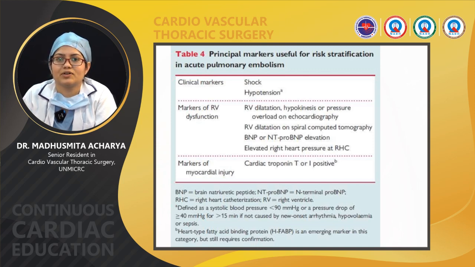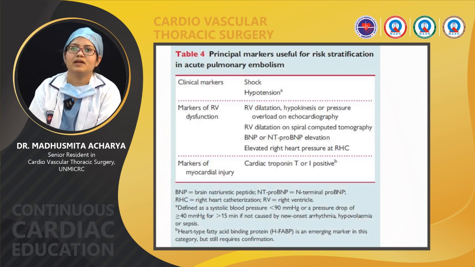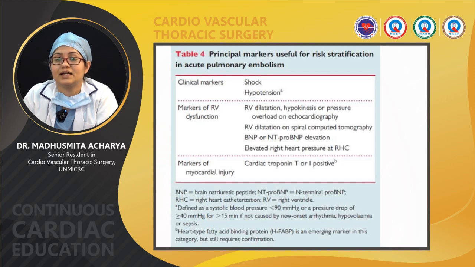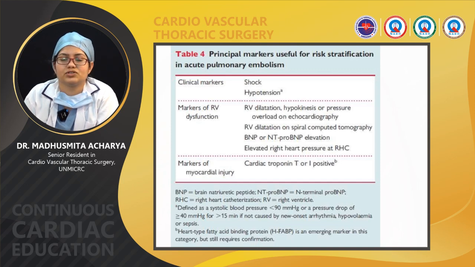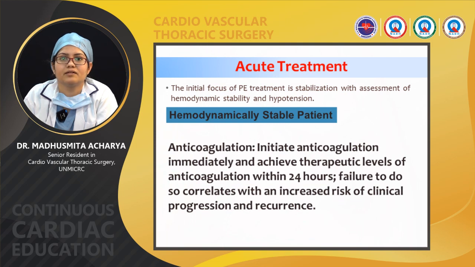Markers of RV dysfunction, that is RV dilatation, RV hypokinesia, and BNP. There can be elevated right heart pressure, or myocardial injury, which we can see through troponin T or troponin I.